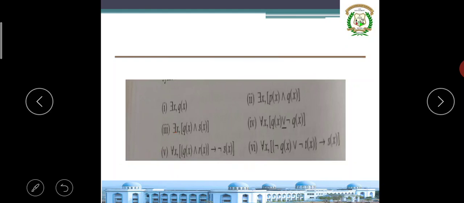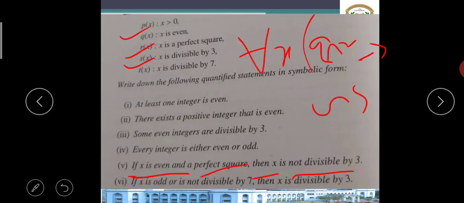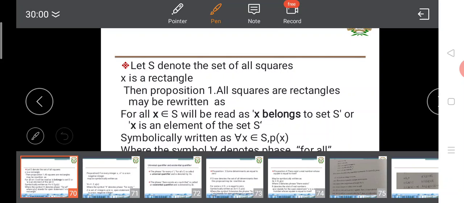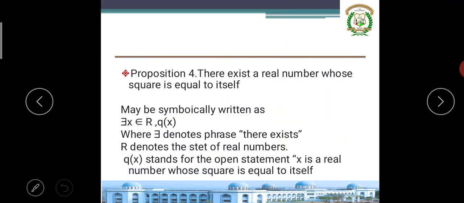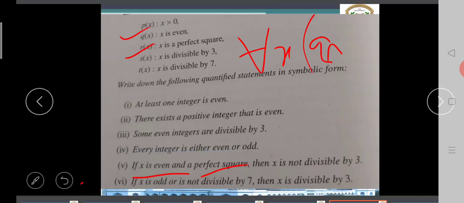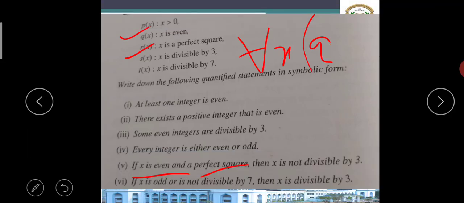Next one is the last one in this assignment: if x is odd and not divisible by 7, then x is divisible by 3. For all x. x is odd means negation of Q, since Q is even means negation of Q is odd.